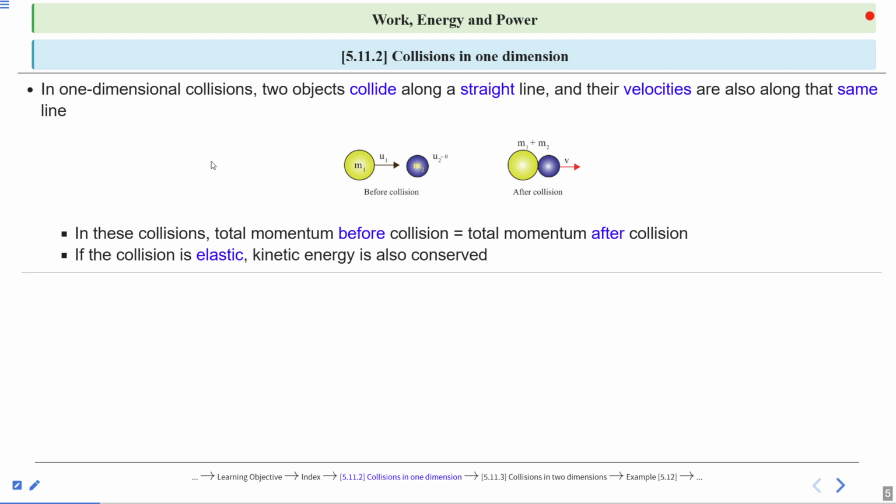If the collision is inelastic, the kinetic energy is not conserved, it may or may not be. And if the collision is perfectly inelastic, kinetic energy is also not conserved. But in all these three cases, elastic, inelastic, and perfectly inelastic, the momentum is always conserved if no external forces act. So this is the one-dimensional collision.